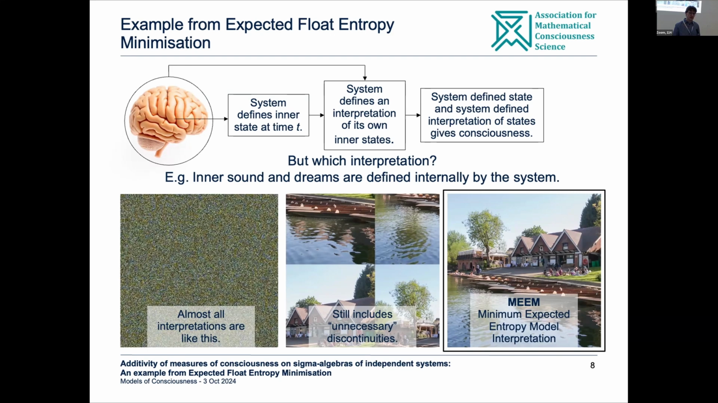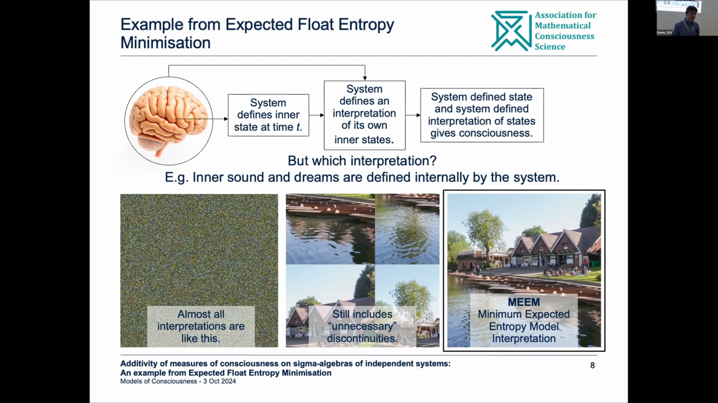The starting point is that the brain, according to this theory, is defining two things. One thing, obvious, it's defining its system states at any given time. But the other thing is that somehow the system must be defining some kind of interpretation of its own states as well. So state plus this interpretation gives you consciousness.